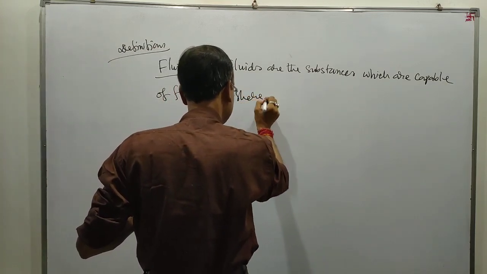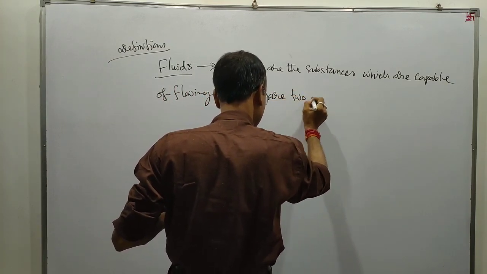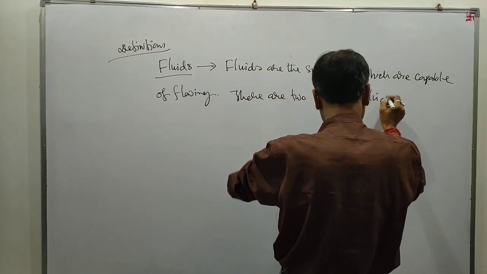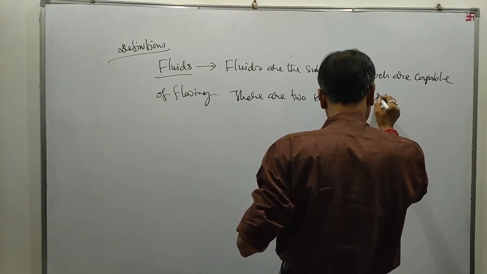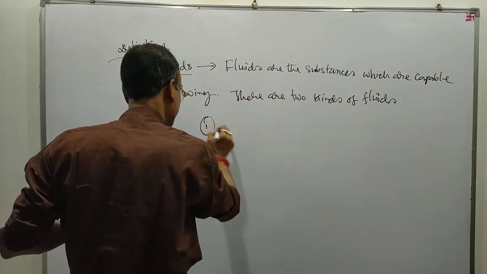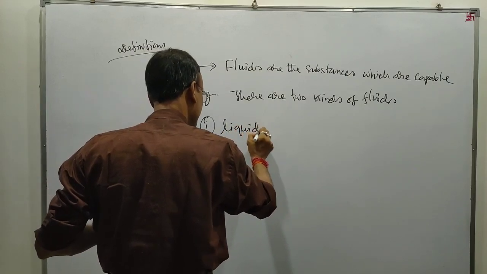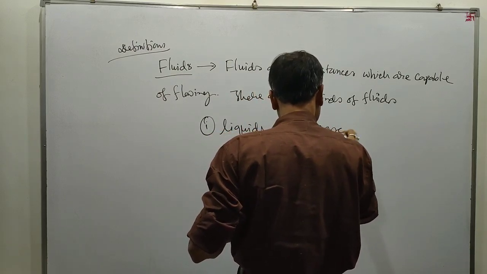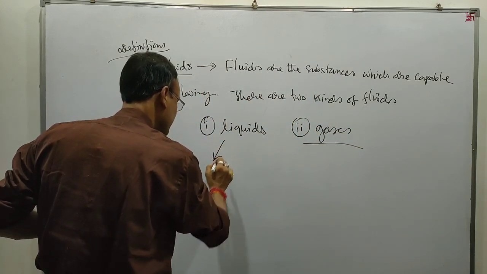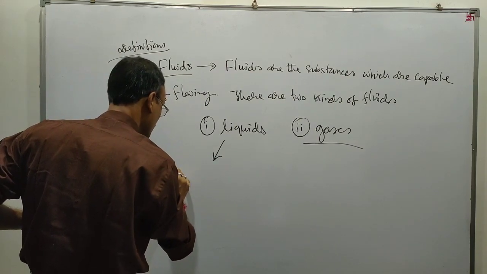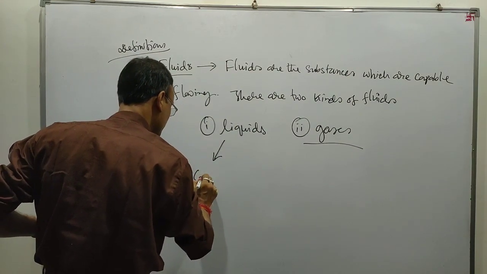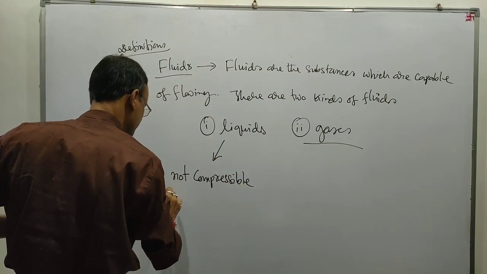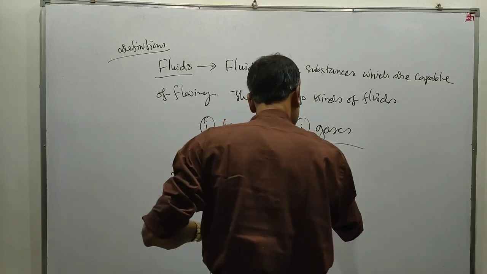There are two kinds of fluids. Number one, liquid, and number two, gas. Liquids are not compressible, or only slightly compressible. Gases are highly compressible.